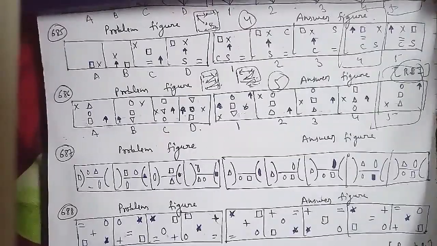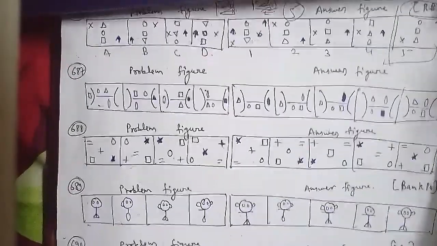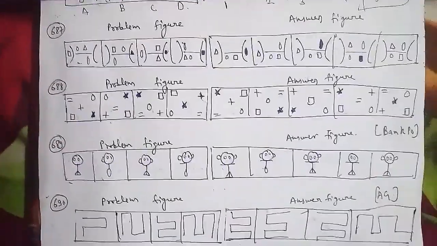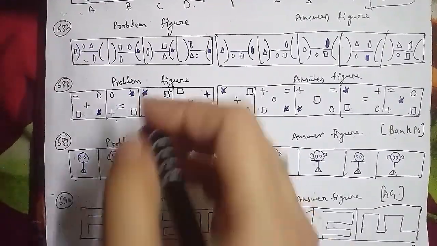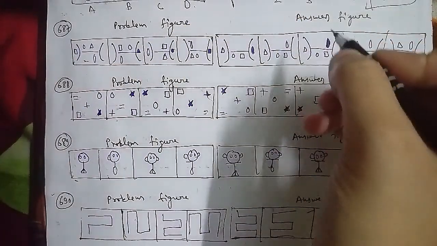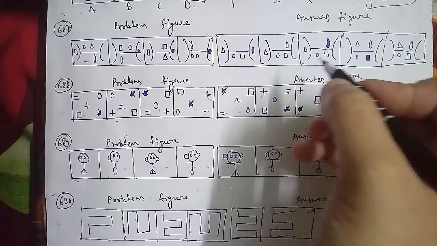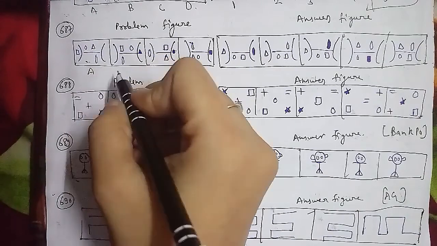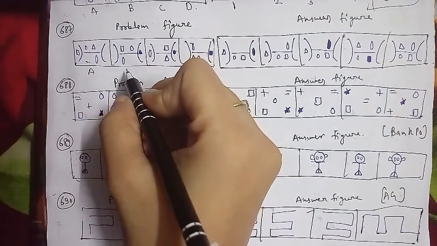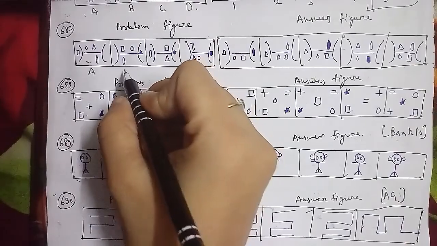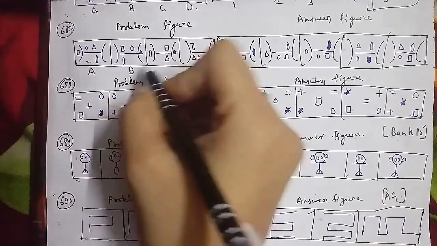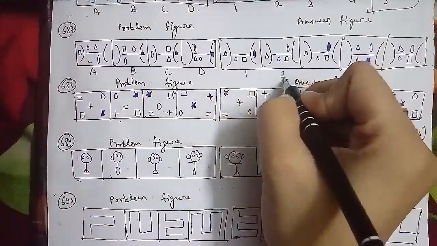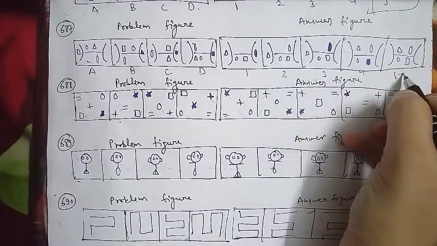So here we have problem figure A, which has a circle, triangle, and rectangle, and of course an oval or ellipse shape, then B, C, D, and these are your answer figures 1, 2, 3, 4, and 5 respectively as well. All the symbols move clockwise, and the symbol that reaches the right side becomes black, while all other symbols become white. In the same cases, we can see that after the D figure, the figure that will be the right answer is your second figure for this question here.